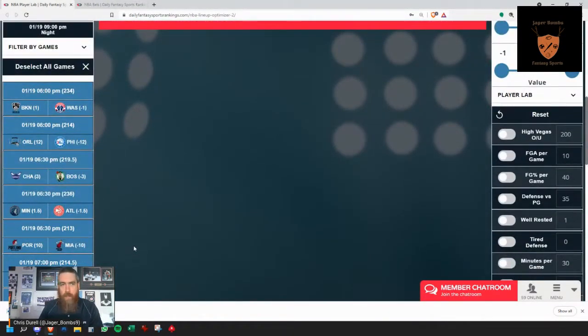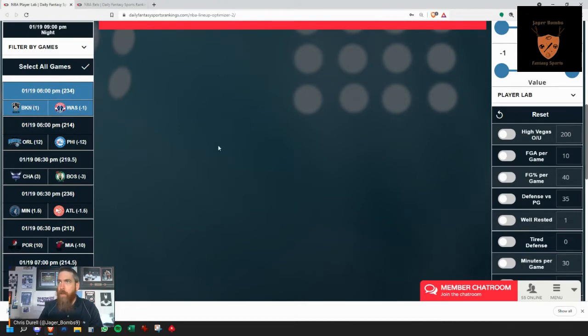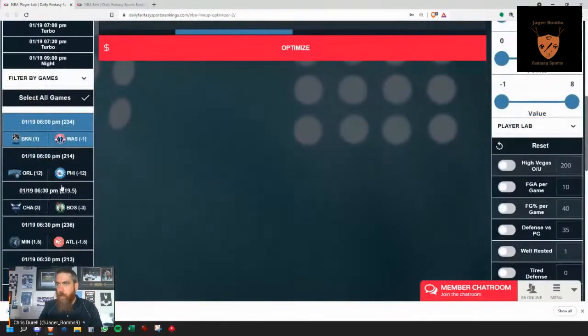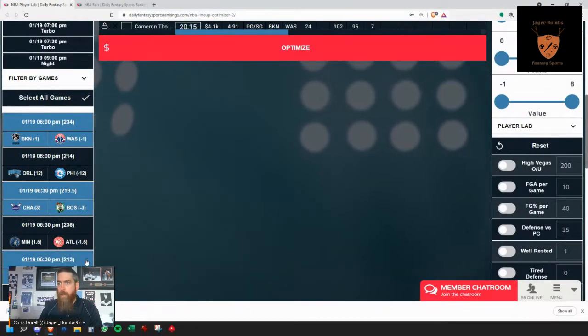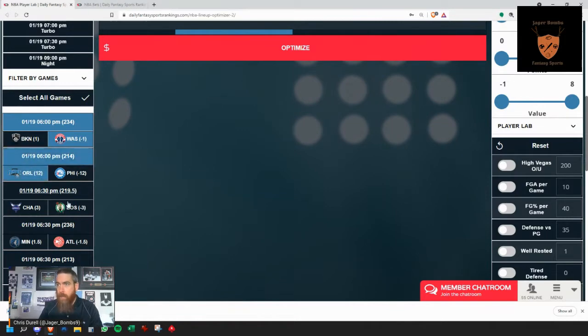One thing that you can do, we're going to start talking about filters here because there are a ton of them. One thing that you can do is deselect all games. If there's only a certain amount of games in this 13-game slate that you want to concentrate on, you can click on the game. It's going to highlight it in blue. Only players from those 2 games are going to show up in the player pool. So you can go through and select the games that you want. You can select the individual teams in those games that you want, like this.